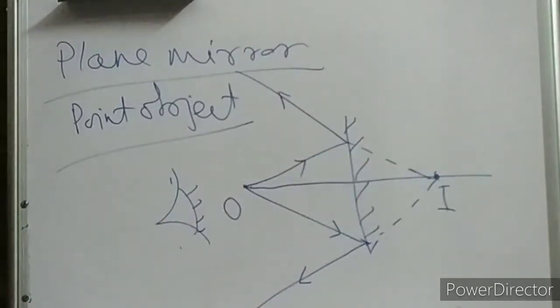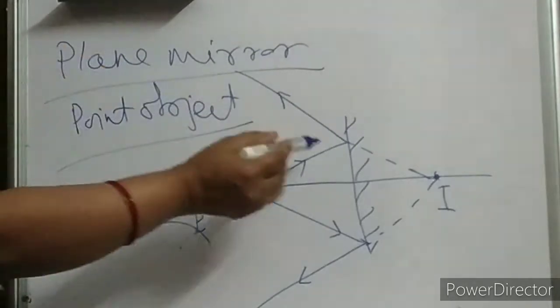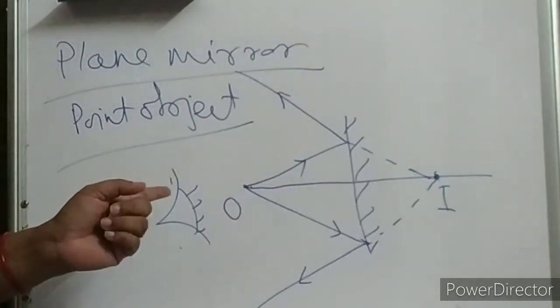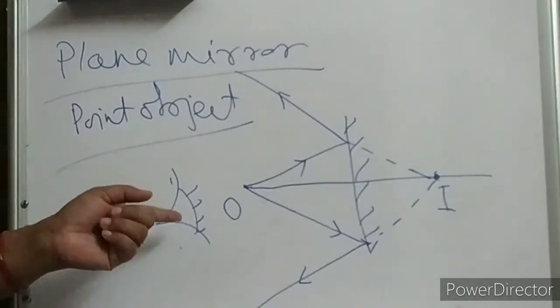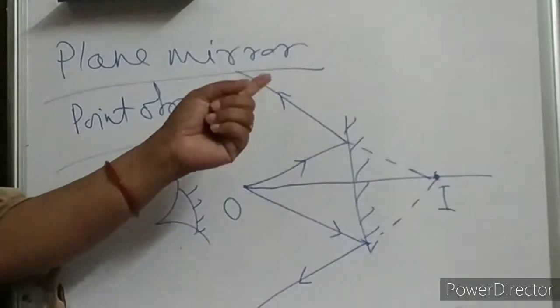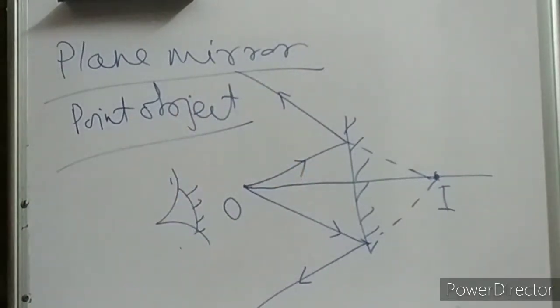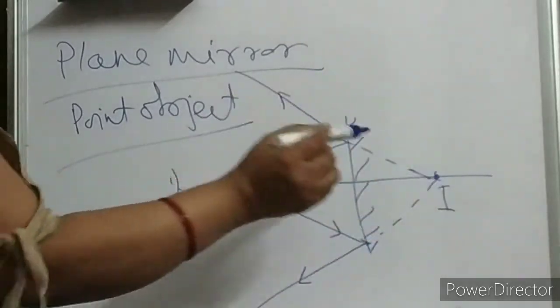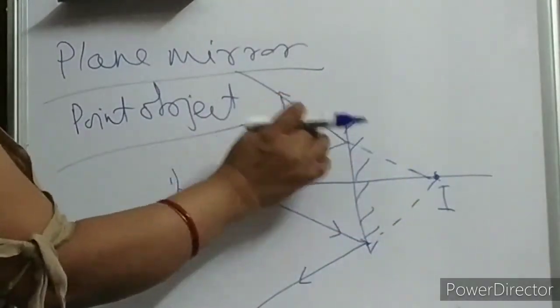The same we are observing here. But actually the rays are reflecting like this. What is the function of our eyes? The function of our eyes is to find out where these rays are meeting. They appear to meet at this point, because virtually it is meeting.